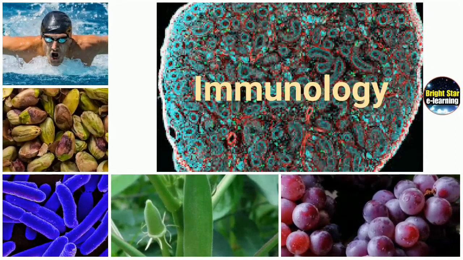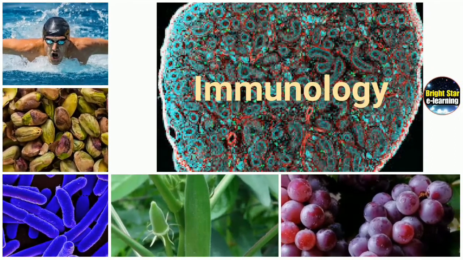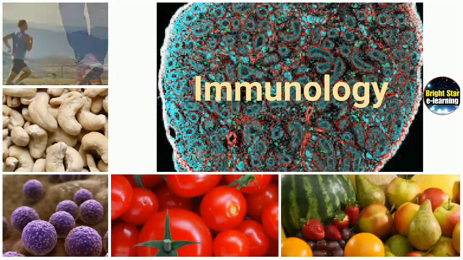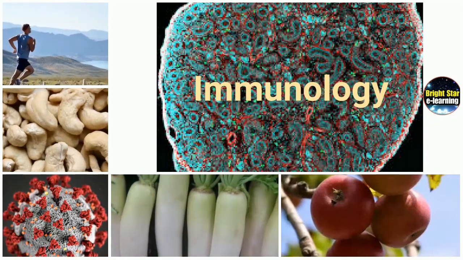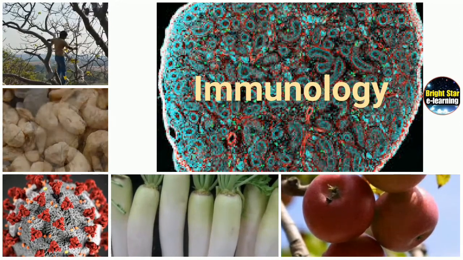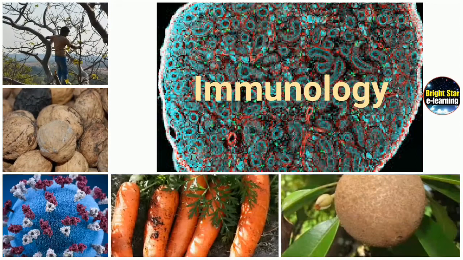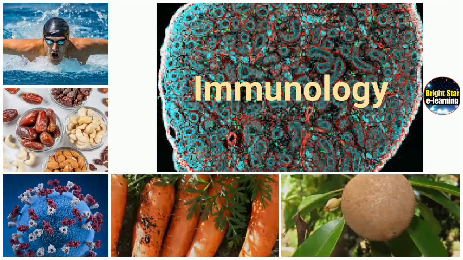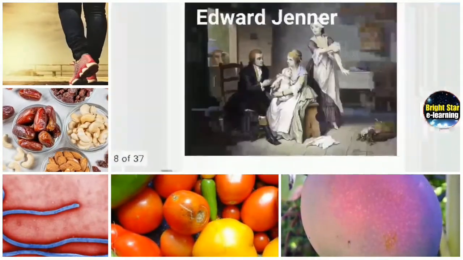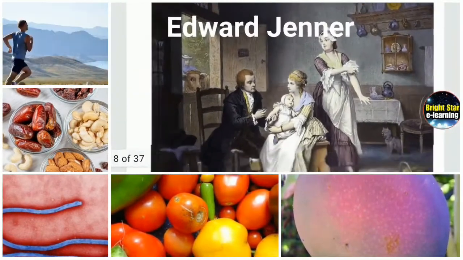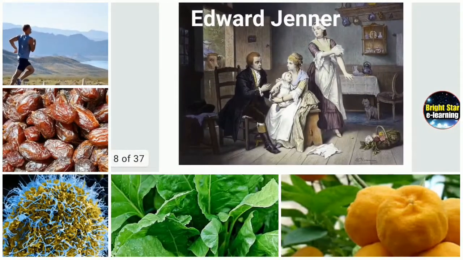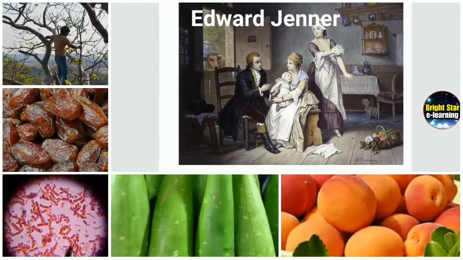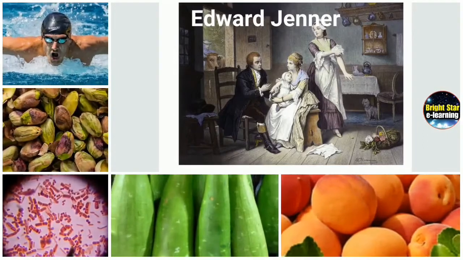Next step is immunology: the study of immunity, the factors that affect immunity, and the pathogens which decrease immunity. All these things we study in a branch of biology called immunology. The father of immunology is Edward Jenner. Next we will see what the different types of immunity are.